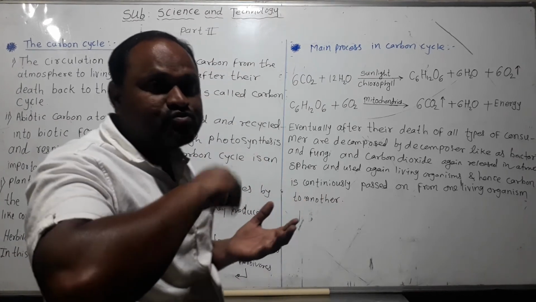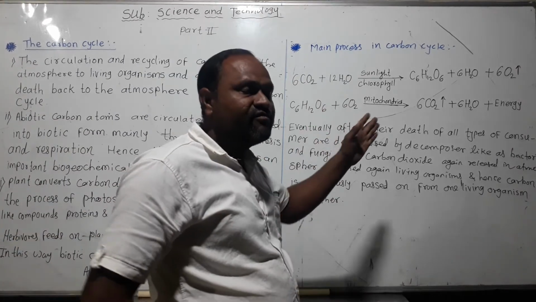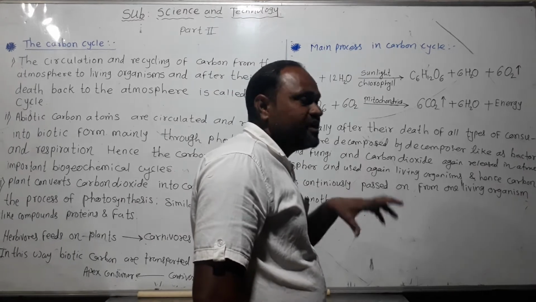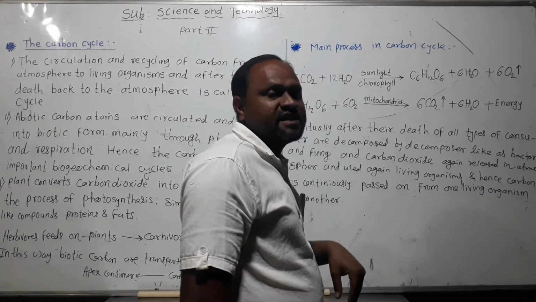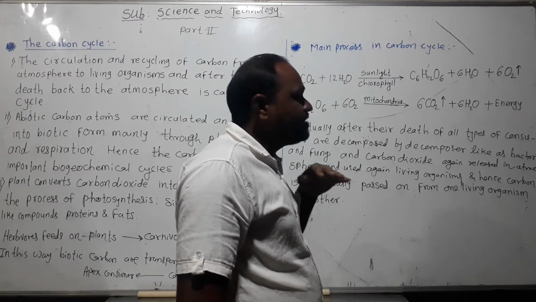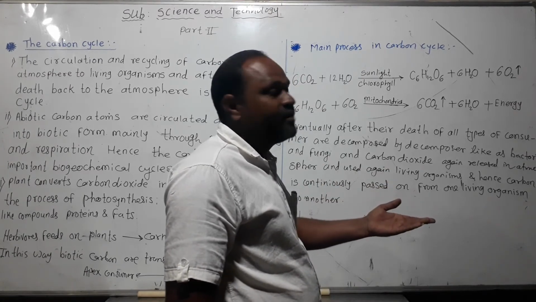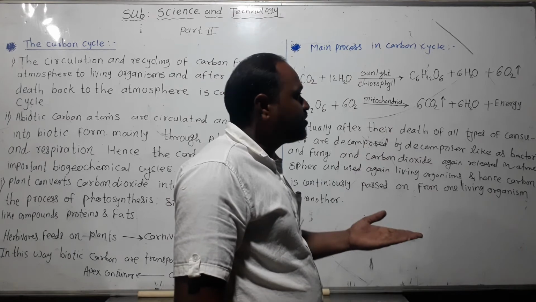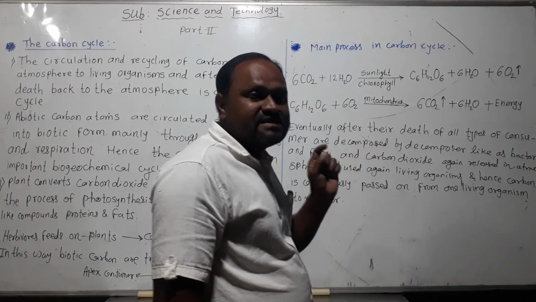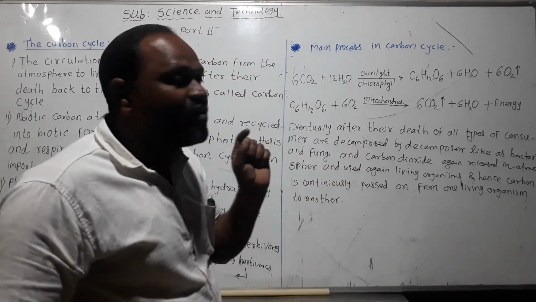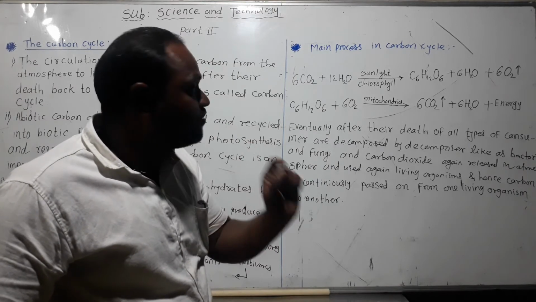If it saturates inside the cell, the cell dies, so the lungs throw CO2 out through the nostrils into the environment again. H2O is a byproduct, but the main product is the energy released in the form of ATP, adenosine triphosphate.